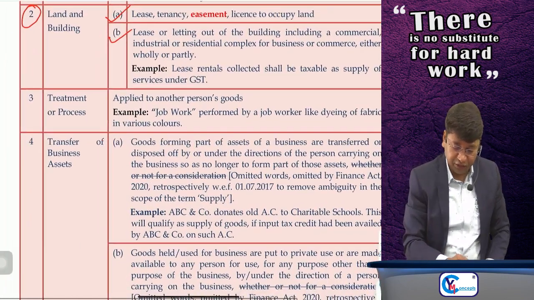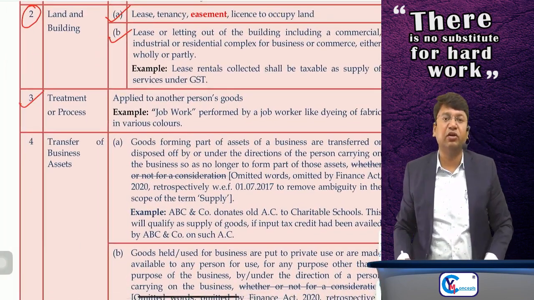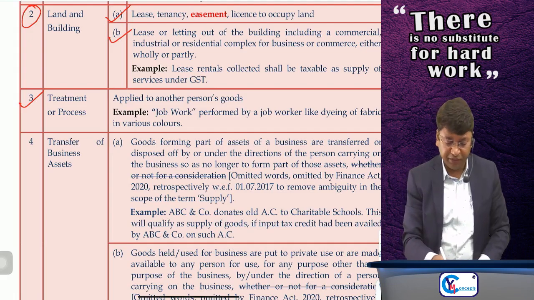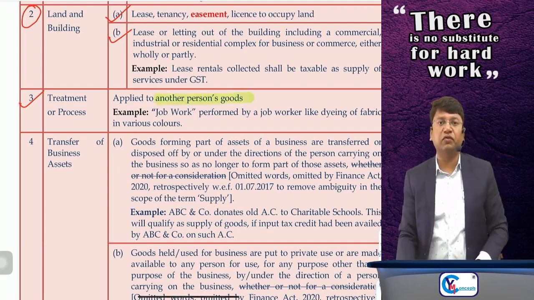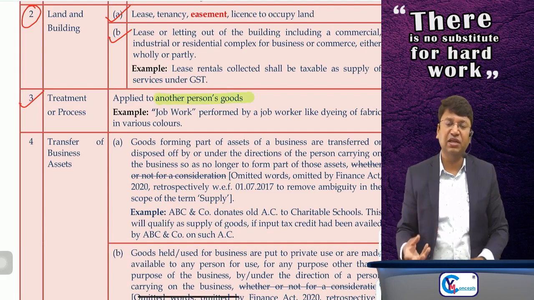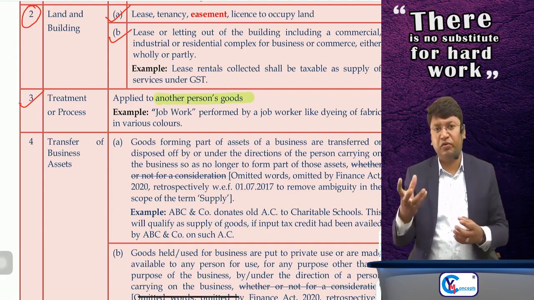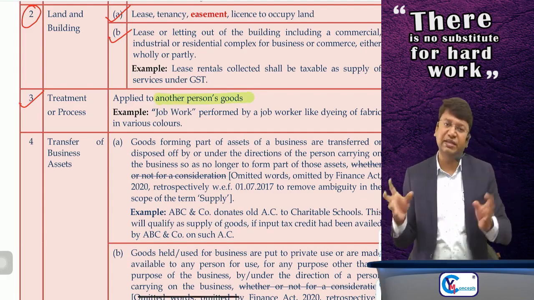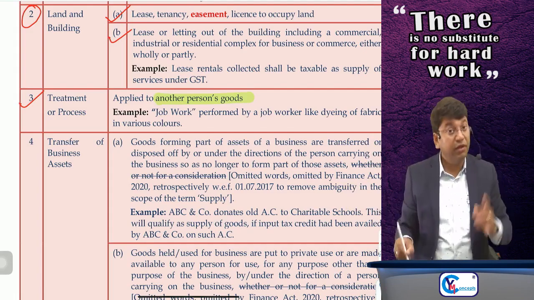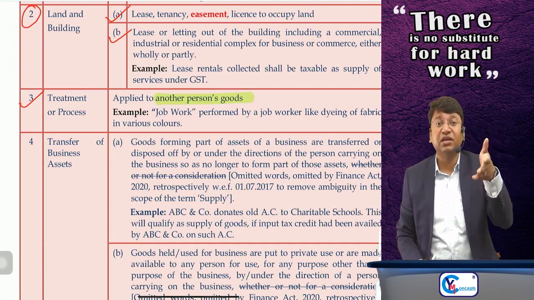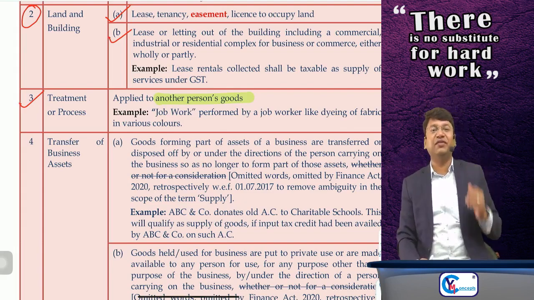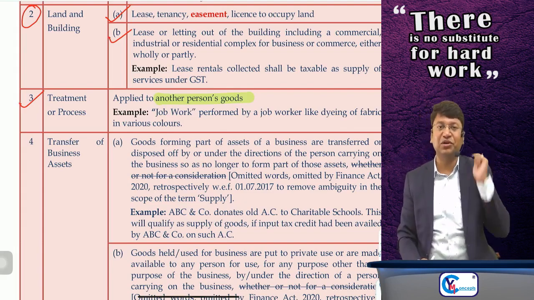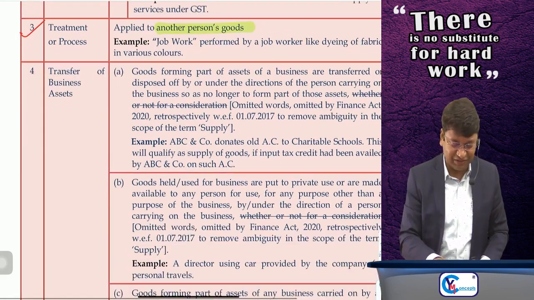Sir, now para number 3 is regarding treatment or process. Sir, if you are doing any treatment or process on another person's goods, like you are a job worker or you are providing repairing services, or any other services you are providing on any of the goods belonging to another person, it is a supply of service. In the previous law, during excise, job worker was covered in the definition of manufacturer. That's why this clarification was required to be given through Schedule 2. Okay, it is supply of service.